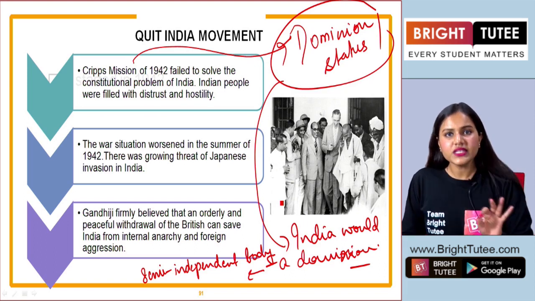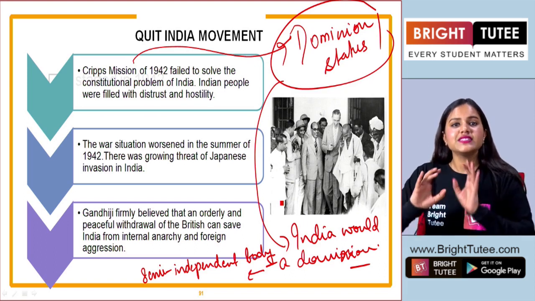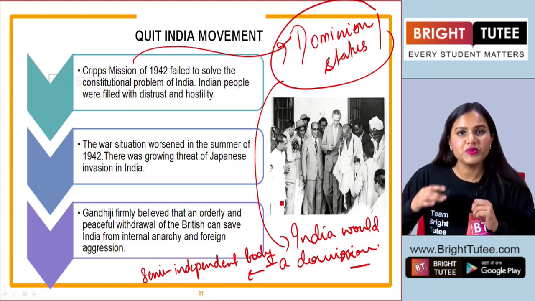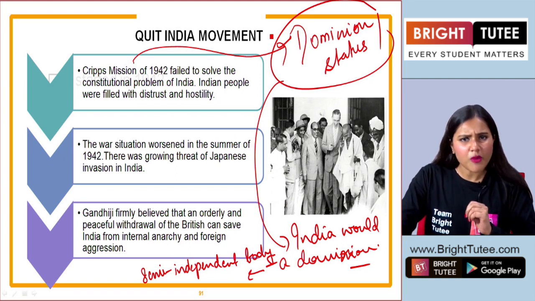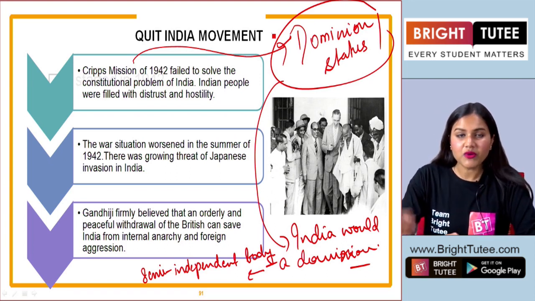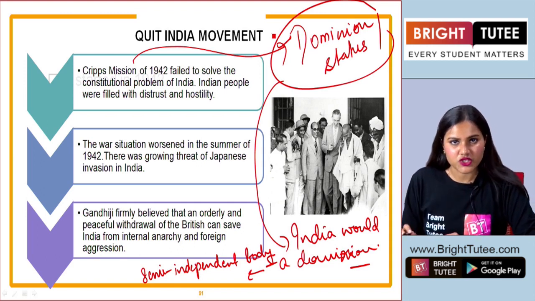They were demanding complete independence, that is, freedom from foreign rule. But under the dominion status, they had to be a semi-autonomous, semi-independent body under Britain, right? And the Commonwealth nations that were formed under Britain. Okay, students? So they were the dominions under the British nation.